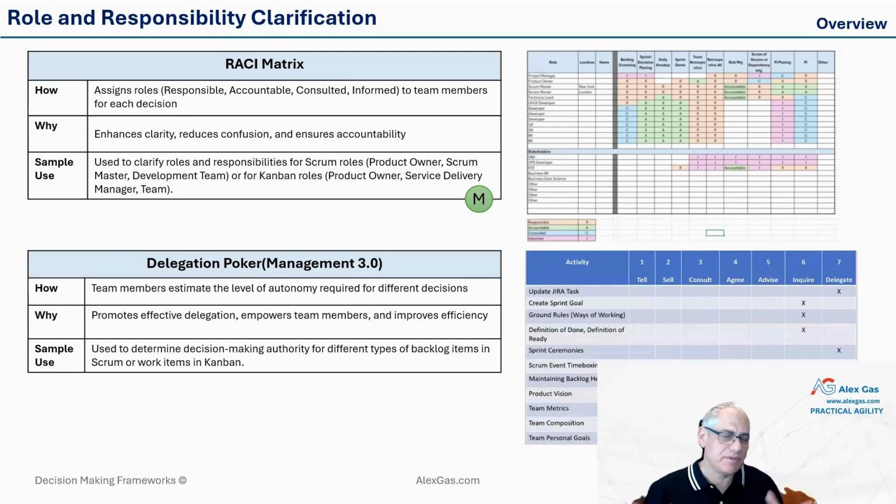Delegation poker management. So pretty much it's the same idea, but here it goes a little bit differently. We start from the concept that each team member estimates the level of authority, and we need to build the right delegation, based on stages like tell, sell, consult, agree, advise.